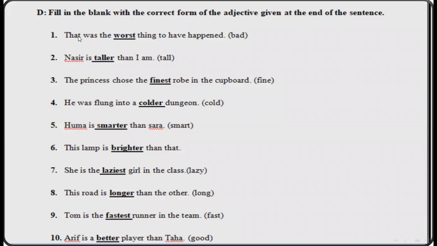Again, we repeat, that was the worst thing to have happened. Number 2, Nasir is taller than I am. Number 3, the princess chose the finest robe in the cupboard. He was flung into a cold dungeon. Huma is smarter than Sarah. This lamp is brighter than that. She is the laziest girl in the class. This road is longer than the other. Tom is the fastest runner in the team. And the last sentence is Arif is a better player than Taha.